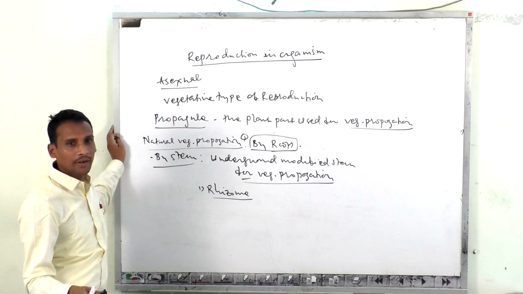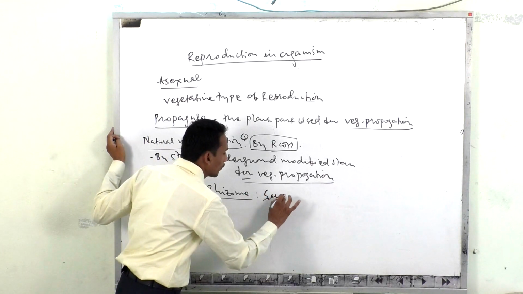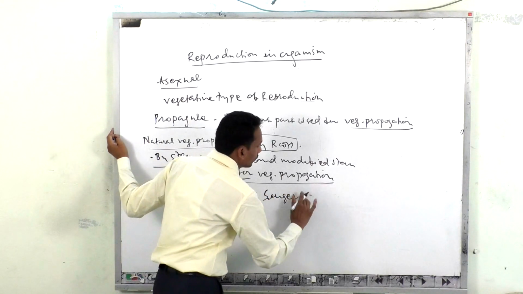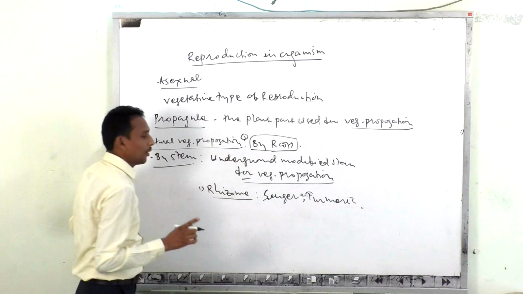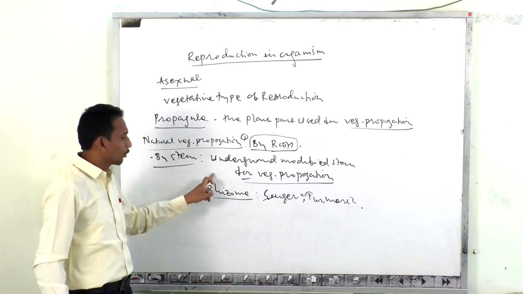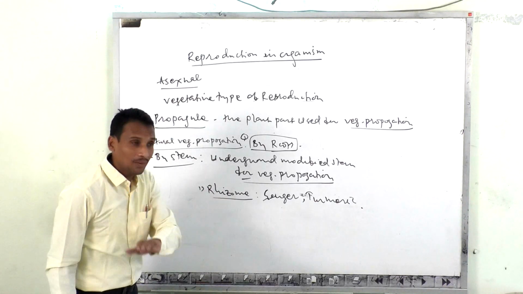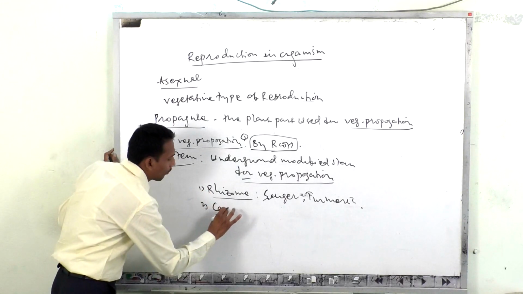Rhizome is a horizontal branched modified underground stem, as in the case of ginger and turmeric. Such natural vegetative propagation is carried out in the case of the rhizome. Another modified form of underground stem is nothing but the corm.